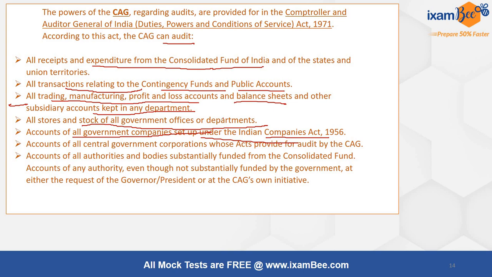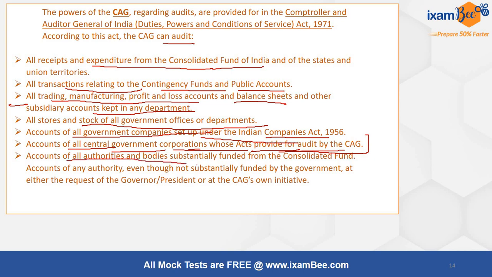But because RBI does its internal inspection separately, this has been a point of discussion. But RBI is such a well-branded organization and its operations have been so clean. In fact, there have been questions raised sometimes on the functionality of the CAG. So people also feel, and the government also feels, it appropriate that RBI is self-inspected. Accounts of all central government corporations whose act provides for audit by the CAG.